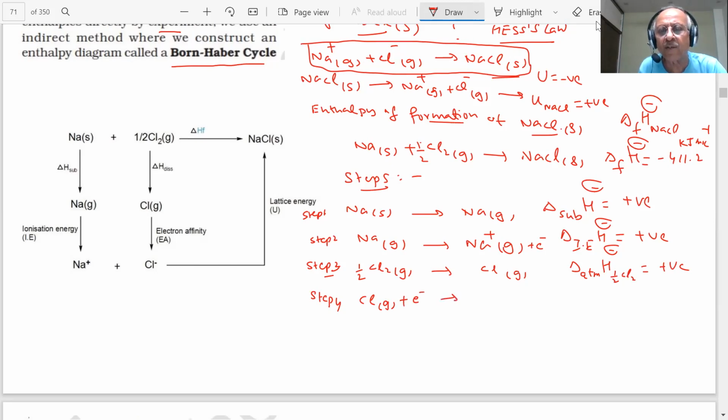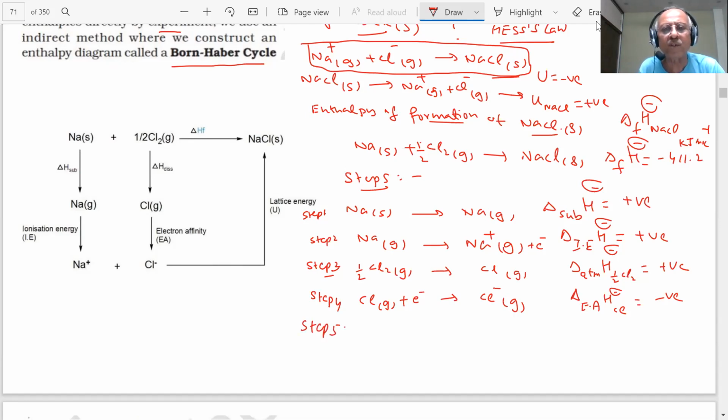Electron is added to the chlorine, you will get Cl-. This will be delta electron affinity of this Cl, student, and this value is negative. When you add an electron, what will happen? Energy will be released. So this is called electron gain enthalpy or electron affinity. Now, student, what will be step 5?